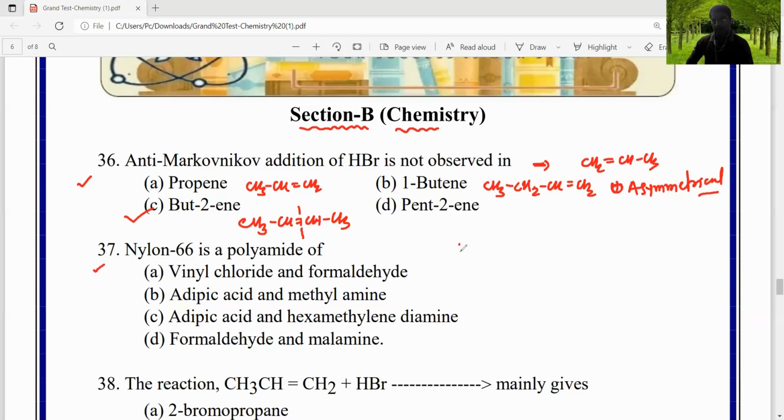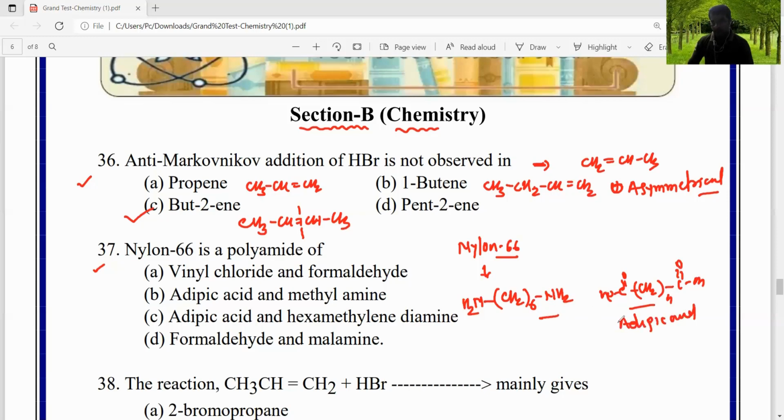We know that nylon 6 is a polymer of hexamethylene diamine and adipic acid. Both of these contain 6 carbon atoms, right? Therefore, 4 C, double bond O, OH, hence it is the adipic acid and the hexamethylene diamine, right? Therefore the correct answer is C.